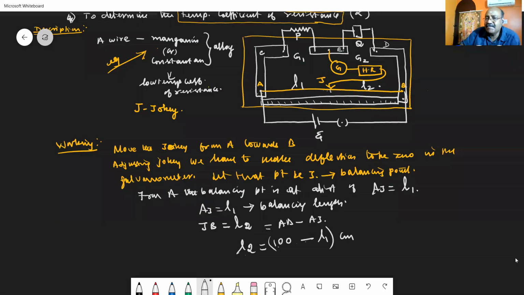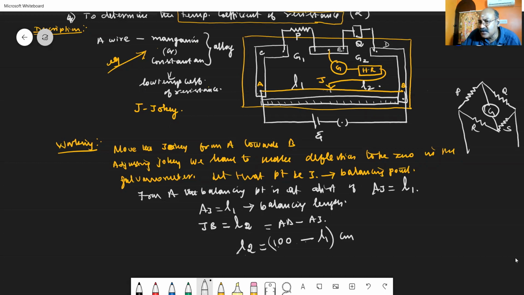Again, I will be explaining. First of all, this meter bridge is another form of Wheatstone's network. As you know, the Wheatstone's network consists of 4 resistances like this. One is considered to be P, another Q, another R, another S. In between these two, we have the galvanometer.